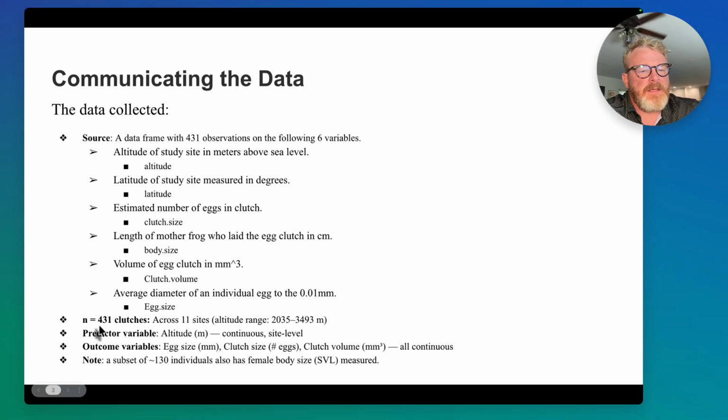So once again, 431 clutches across 11 different sites. Here's the range in meters, pretty high up. The predictor variable, what we thought the predictor variable would be, is altitude. And then the outcomes are egg size, clutch size, and clutch volume. All of these are continuous, and I'll talk about what I chose and why in the next slide. And once again, there was that weird subset where we had 130 with the female body size, but that leaves off approximately 300 that do not have it, so we really didn't delve into that part of it.